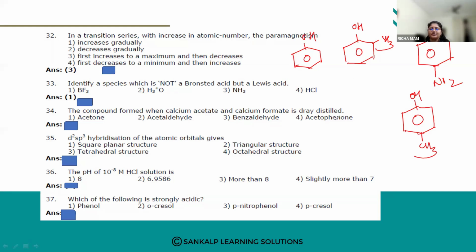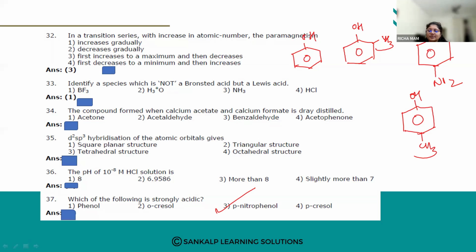Third one, para-nitrophenol. Yes, option number three is the correct answer. Para-nitrophenol. Why? In phenol, your OH group is weakly acidic because of resonance stabilization of the phenoxide ion.